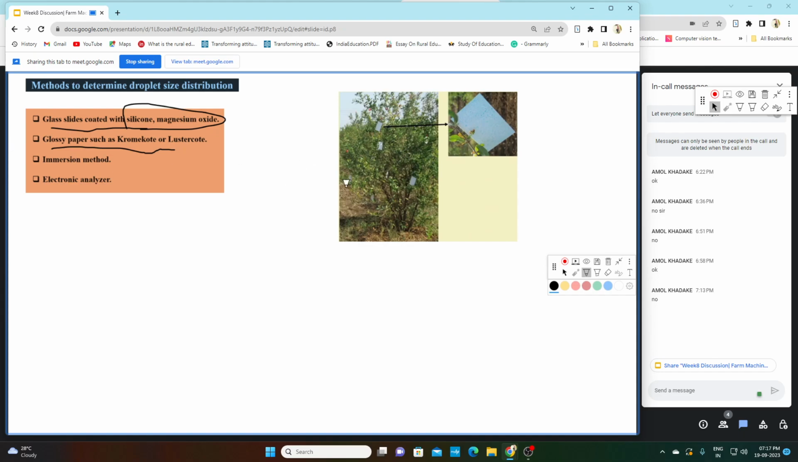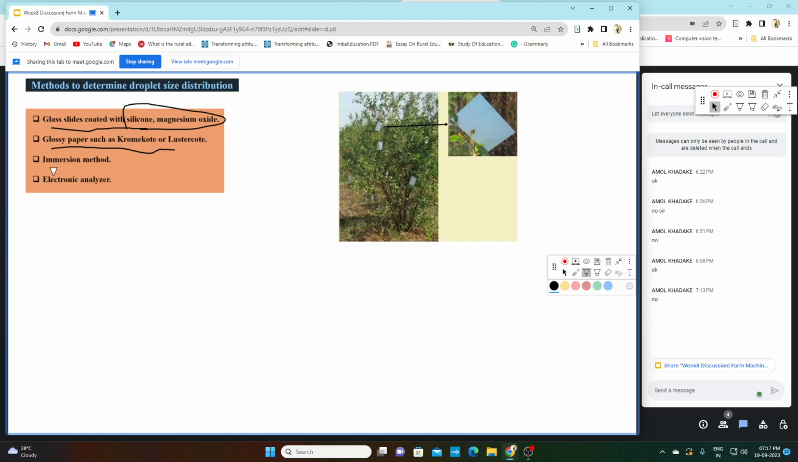In doing so, the spray droplets will form tiny spots on this glossy paper, and then after the operation we will take this glossy paper to the lab, and then we will measure the spray droplet diameter.